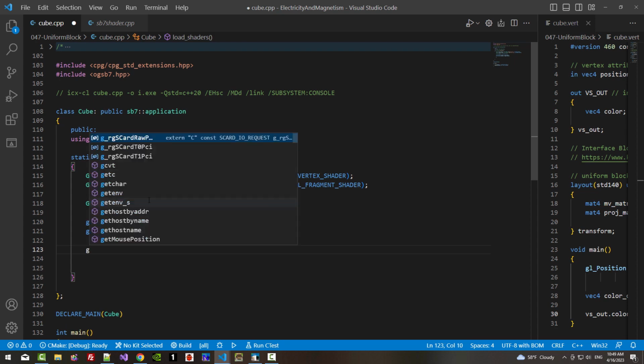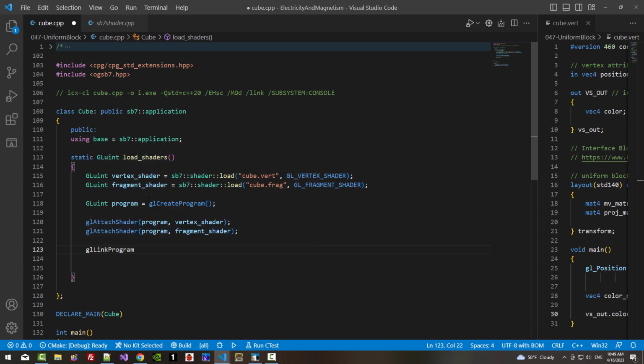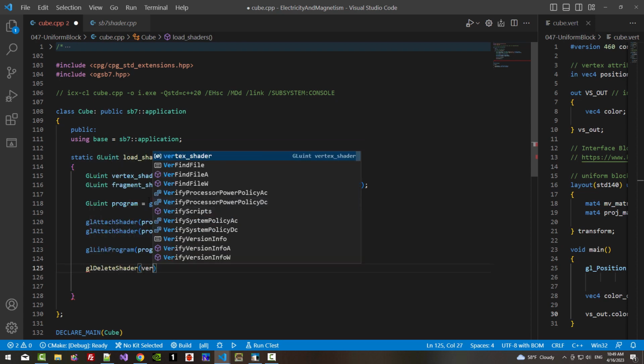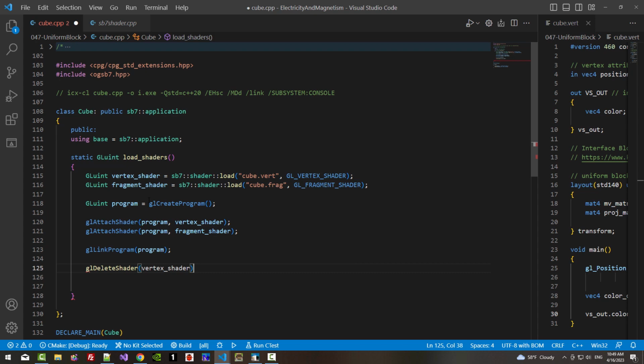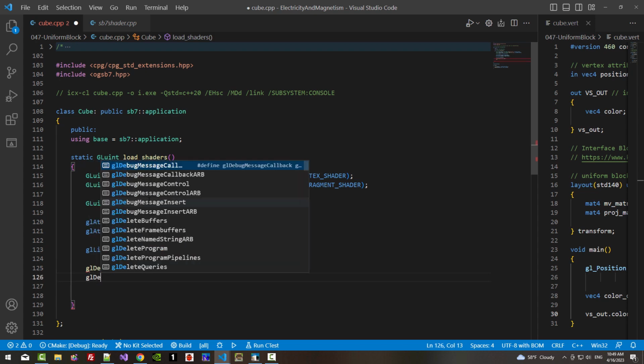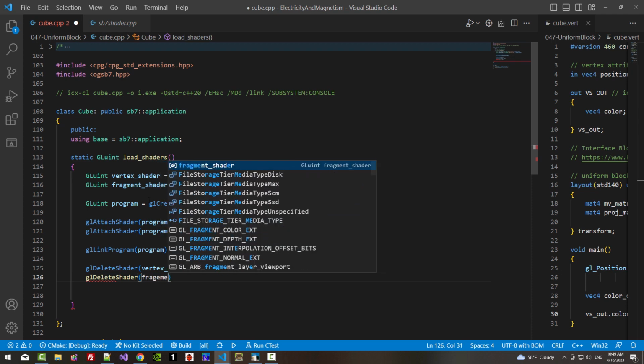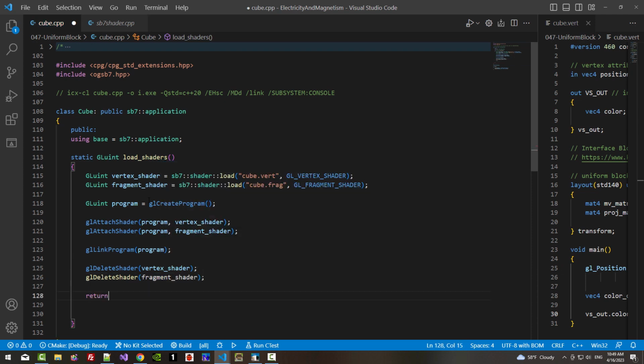Now glLinkProgram, glDeleteShader vertex shader, glDeleteShader fragment shader, return program.